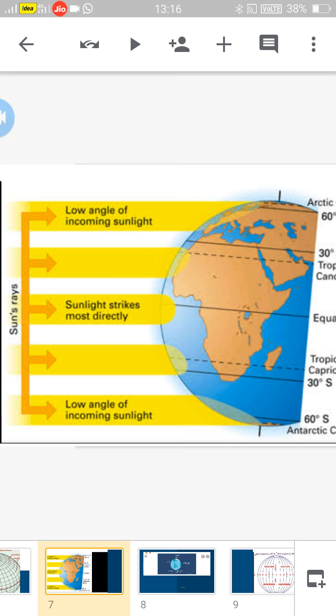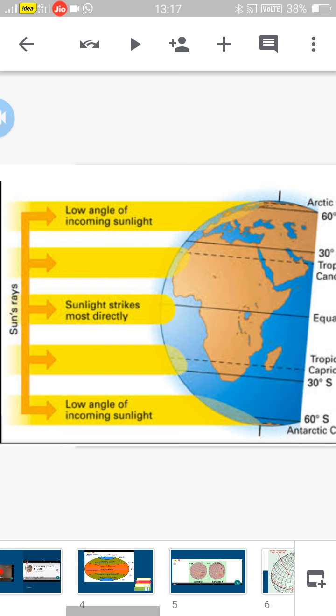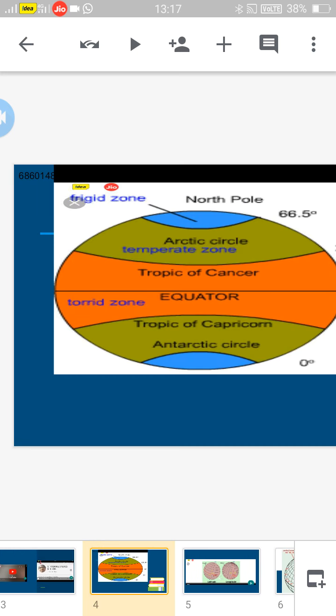You already know the Tropic of Cancer and Tropic of Capricorn, on both sides of the equator. Here we have a moderate climate. At the equator we have a hot climate. Torrid zone is nothing but a hot climate. So in between the tropics we have a hot climate, and between the Arctic Circle and the Tropic of Cancer, the temperate zone. The Tropic of Cancer passes through the middle of India, so India has a moderate climate. India is in the tropical zone. Like that we can know the climate of a place.